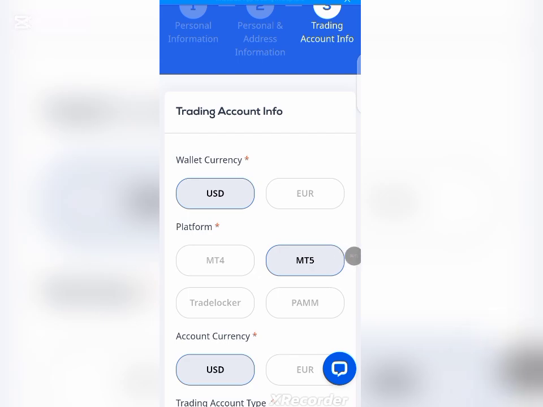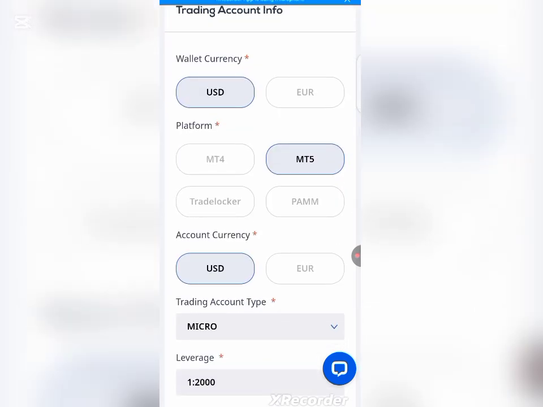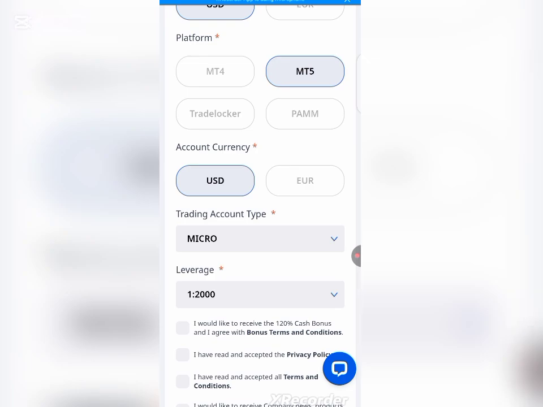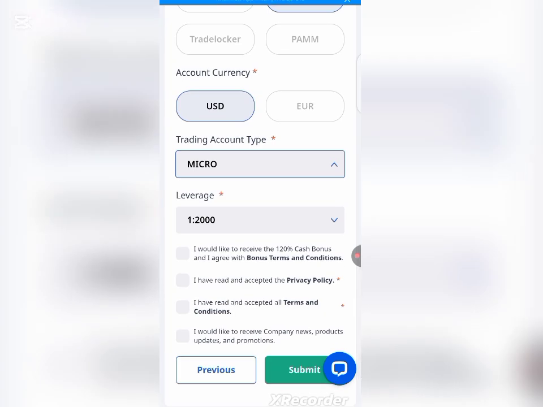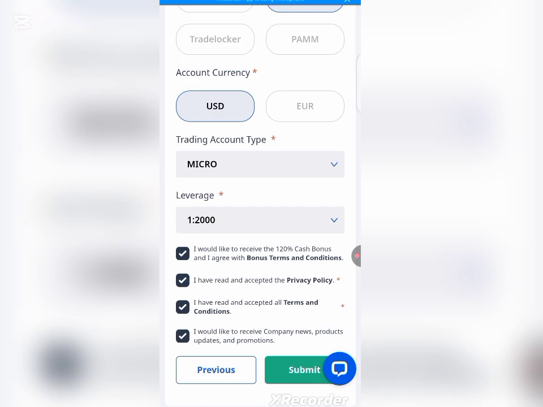On the third interface, the next thing for you to do is to select your wallet currency. Once you get to your wallet currency, what you have to select is USD. Once you get to platform, select the platform that is suitable for you. Once you get to your account currency, choose USD or the one that you want. Once you get to account type, choose micro account. Once you get to leverage, choose 1:2000, accept this box, and once you are done, click on submit.